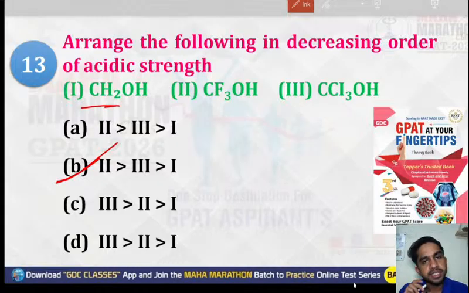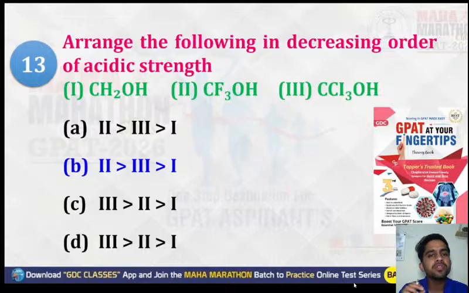So CH2 is your plus I group, and both CF3 and CCl3 are your minus I group. And since fluorine has a higher electronegativity, it will increase the acidic strength more as compared to chlorine. That's why the second will be first, then third, then first. So the correct option is option number B.